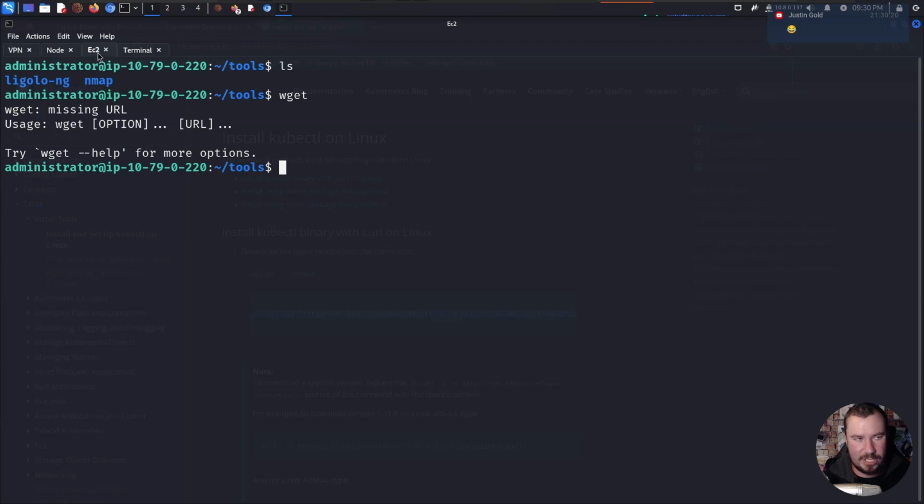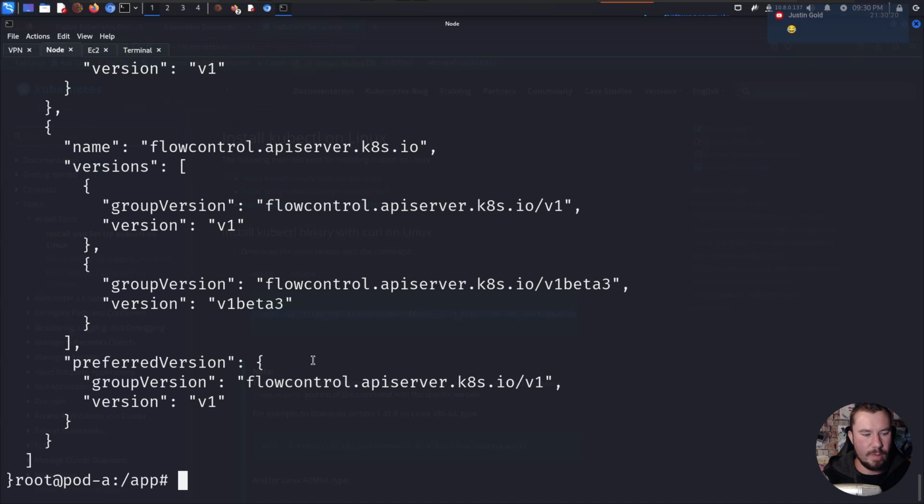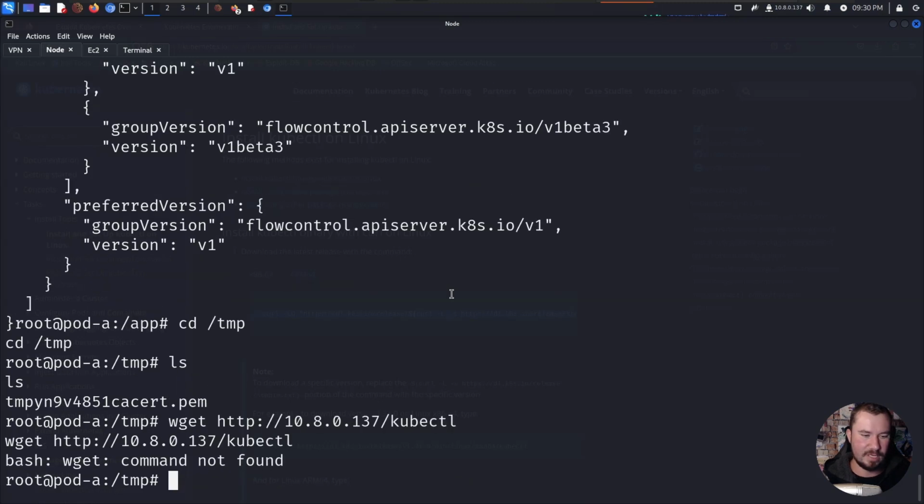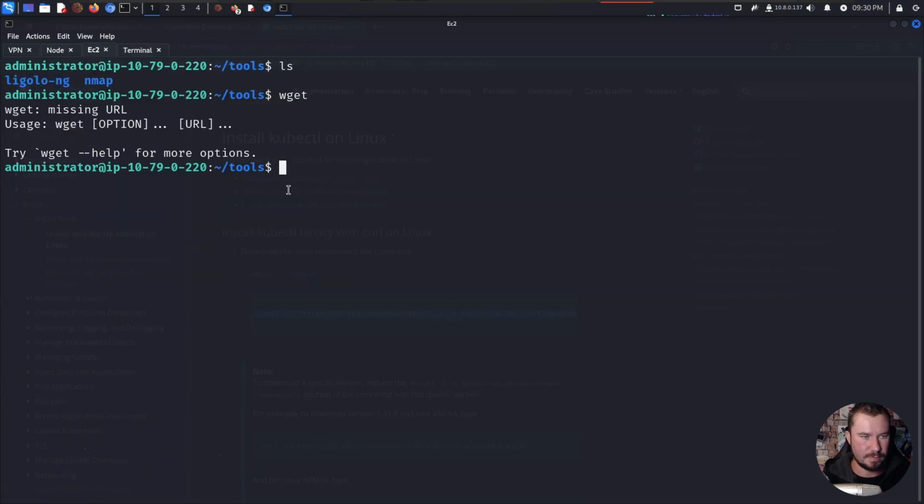And then on our initially compromised EC2, so not the node, because I don't think we can grab it directly from here. We can try it. If we just go over to temp like so, we can do wget 10.8.0.137 kubectl, but it doesn't even have wget on it. But here we can do HTTP 10.8.0.137 kubectl like so.